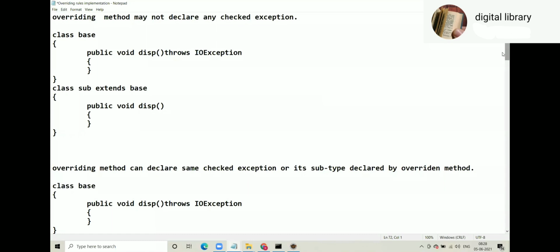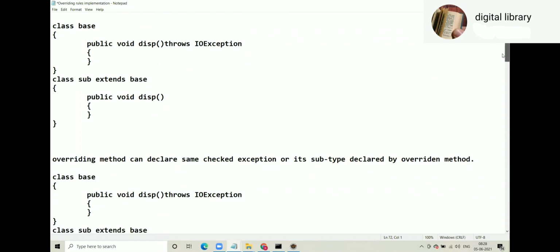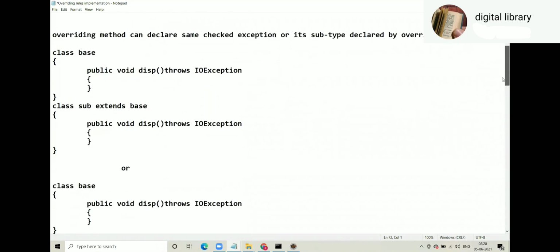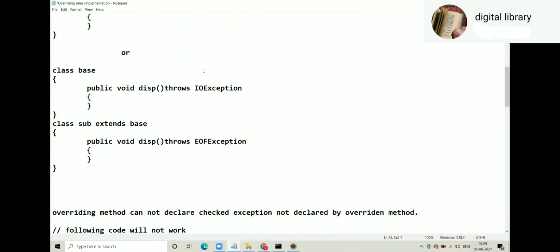Overriding method may not declare any check exception. So that is perfectly fine. Look at B. Overriding method can declare same check exception or its subtype declared by overridden method. So in this case, same check exception, IO exception, IO exception. And in this case, subtype. Overridden declares IO exception, overriding declares EOF exception, which is a child of IO exception. So that is also allowed.